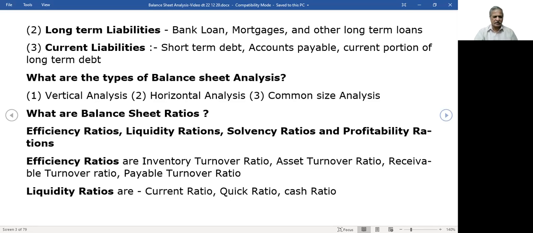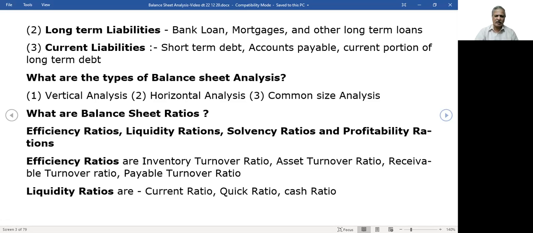Total will be 100%, total liabilities. But for each line item, shareholders equity may be 20%, long-term liabilities may be 50%, current liabilities may be whatever is the balance.